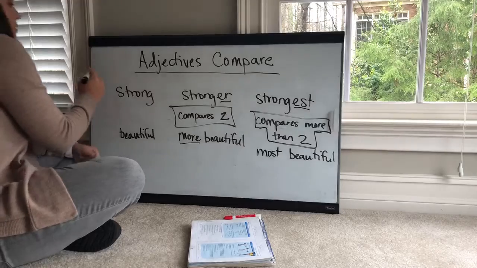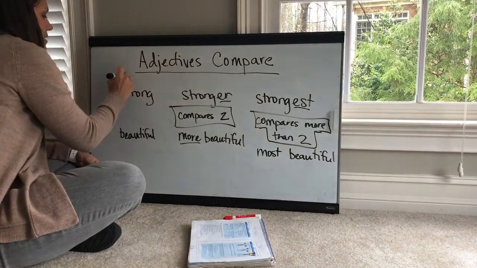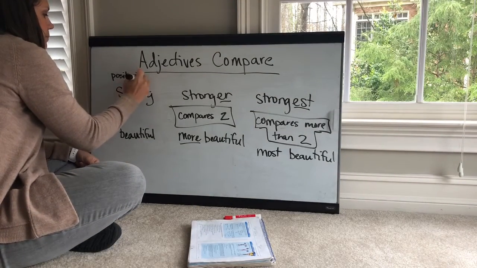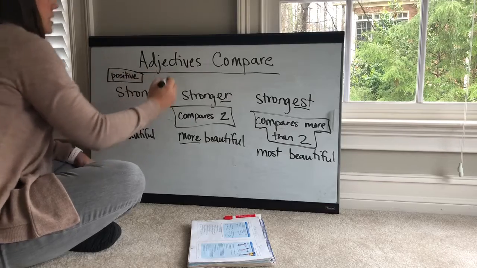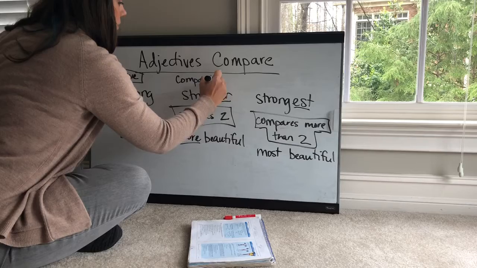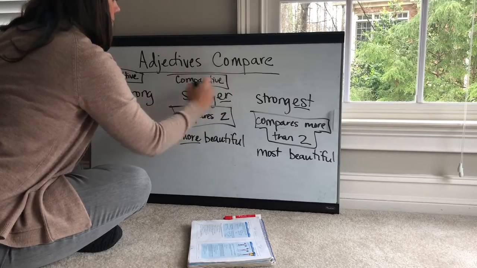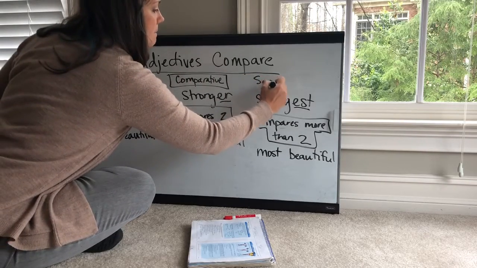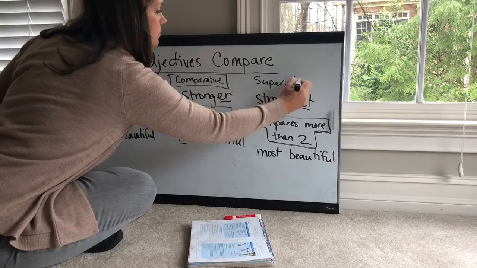This is called the positive form. You need to know these. This is called the comparative form. And this is called the superlative form.